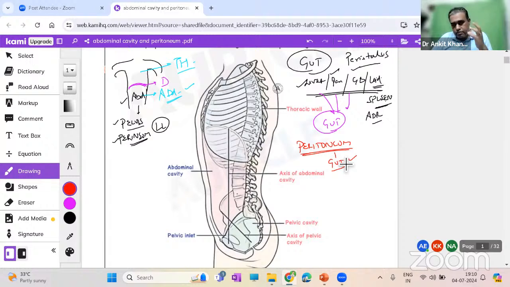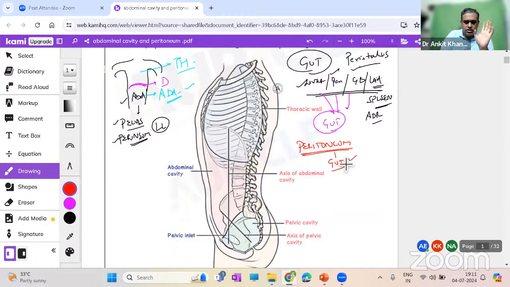What I'm trying to tell you in a broad nutshell, or a bird's eye view, is that the abdominal cavity has mainly the gut and related organs, plus some other organs. Most of these organs are covered in one way or the other, or are related in one way or the other, to the peritoneum. Here also it will have two layers, like in the heart or lungs: a parietal and a visceral layer. Parietal will be close to the body wall, and visceral will be close to the viscera. That is the whole point.